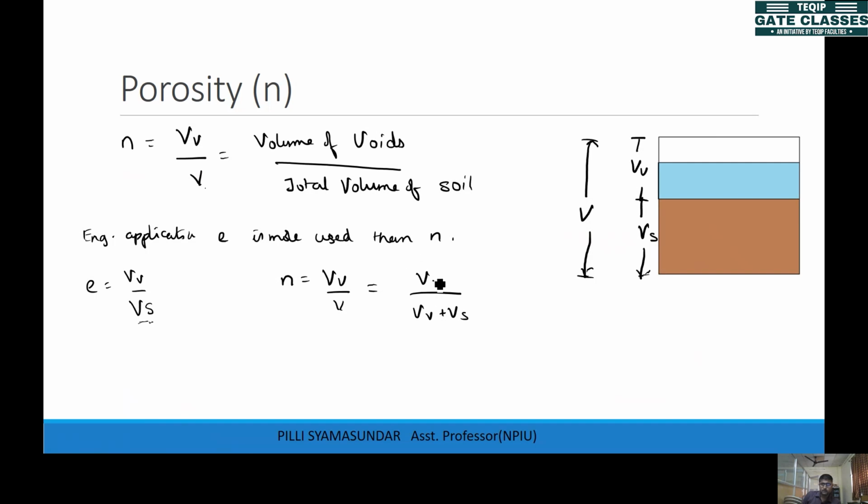If I take Vv to the denominator, I can write this as Vv by Vv plus Vs by Vv. Vv by Vv is 1, and Vs by Vv is the reciprocal of e, so I can write this as 1 by e. So n equals e by 1 plus e. Porosity is equal to e by 1 plus e.